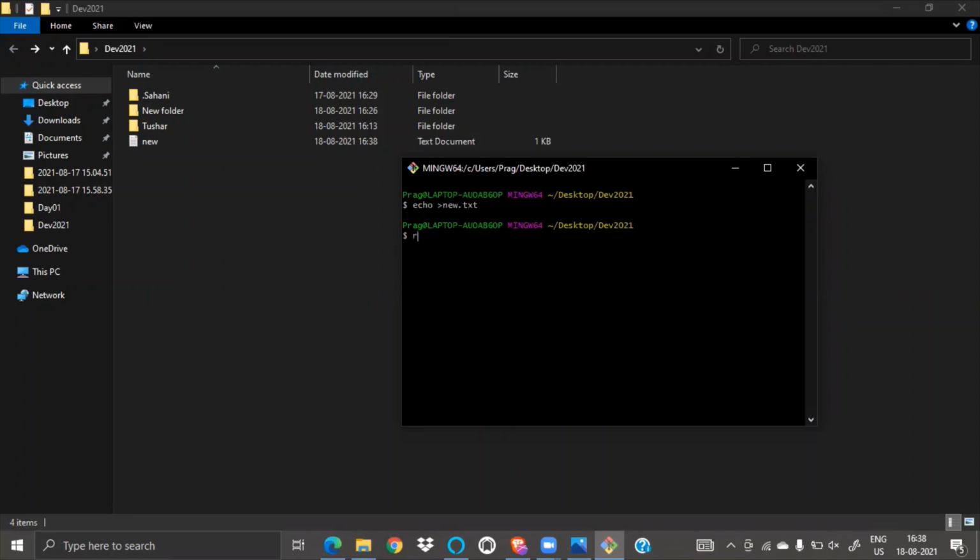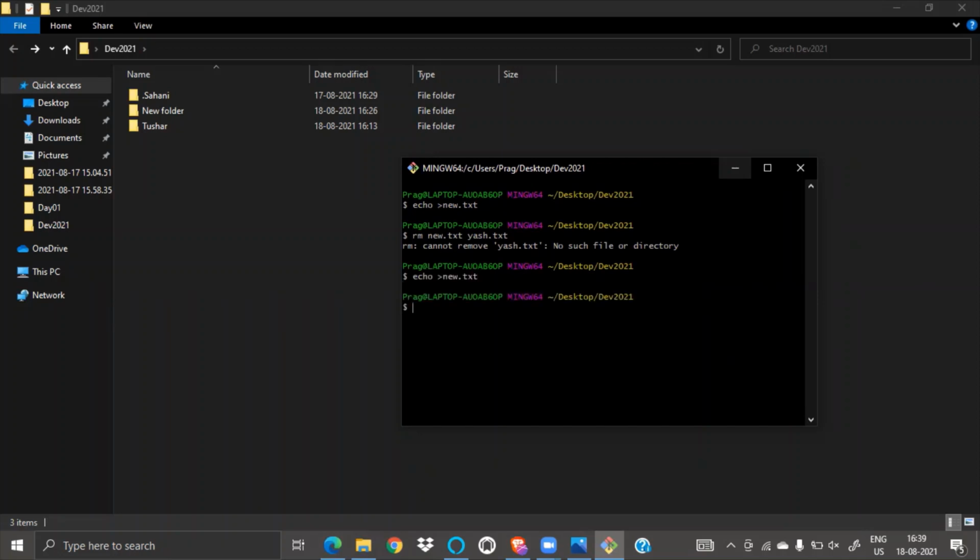Okay, rm, remove new dot txt, and then what will I name it? Text. Okay, let's see. Yes, txt. Will it work? Remove. Okay, I'm just removing it now. But the remove file is not there. Let's see if I can.